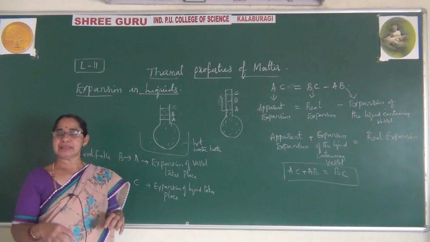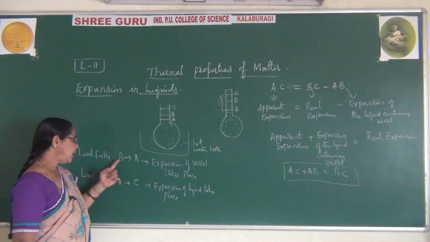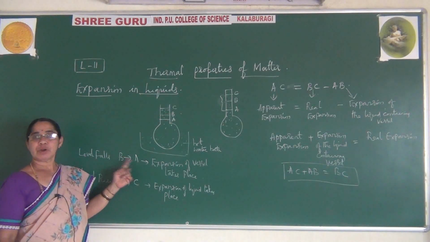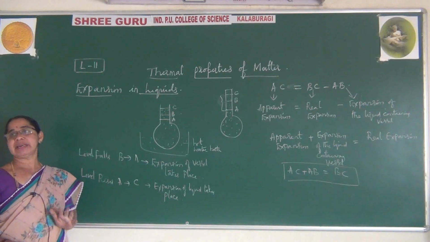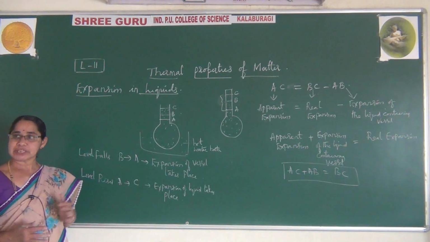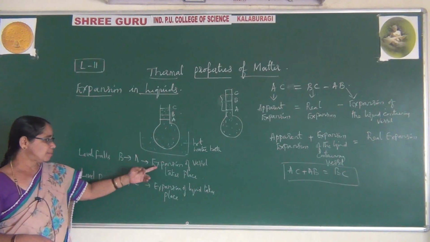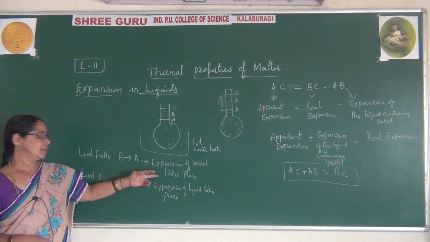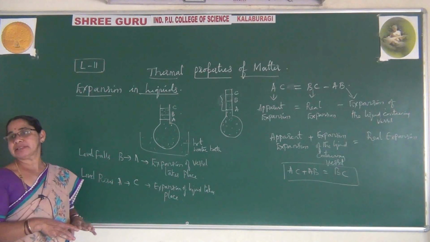When I just dip it in the hot water, what happens? The level falls, from B to A. What is the reason the level falls? First the expansion of the vessel takes place, which cannot be noticed by us but can be seen through this level. That is nothing but the expansion of the vessel. First step.